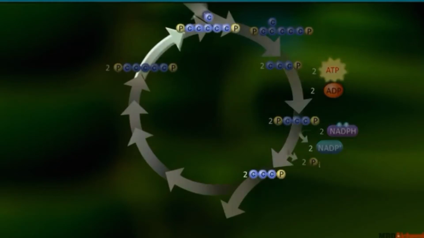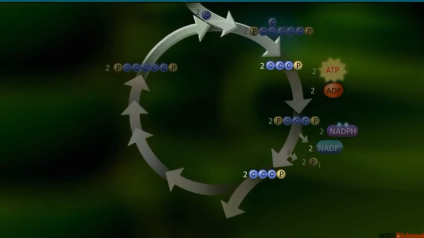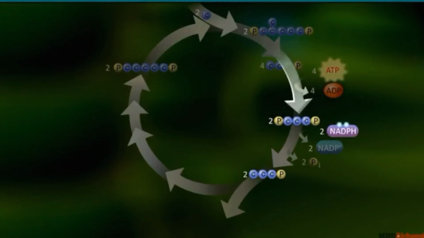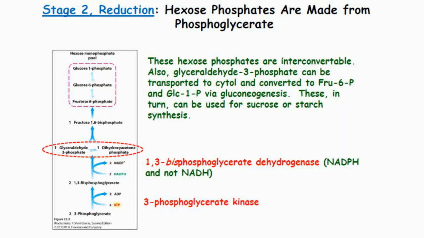After that, it undergoes one more reaction to make it energy rich: reduction, and the glycerate is converted into an aldehyde utilizing one NADPH2 molecule and becomes 3-phosphoglyceraldehyde.